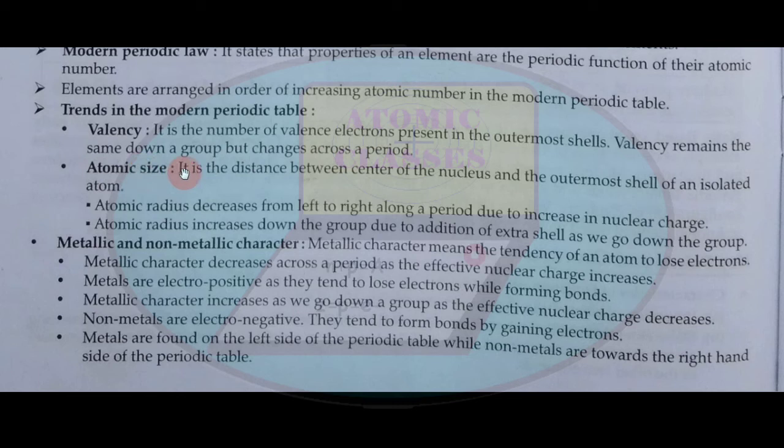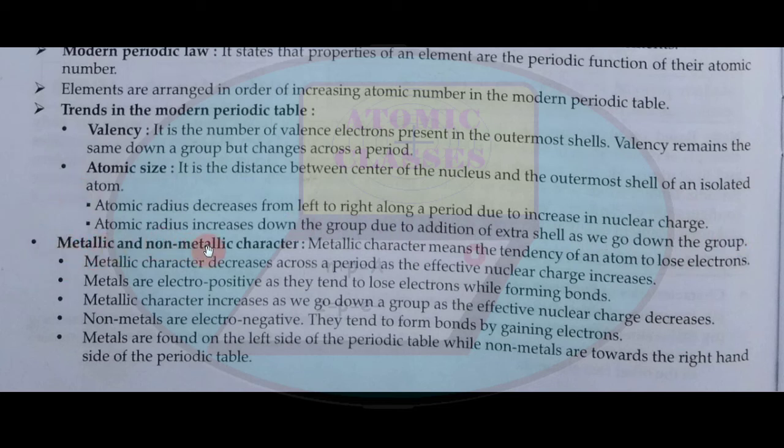Atomic size. It is the distance between the center of the nucleus and the outermost shell of an isolated atom. Atomic radius decreases from left to right along a period due to an increase in nuclear charge. Atomic radius increases down the group due to addition of an extra shell as we go down the group.